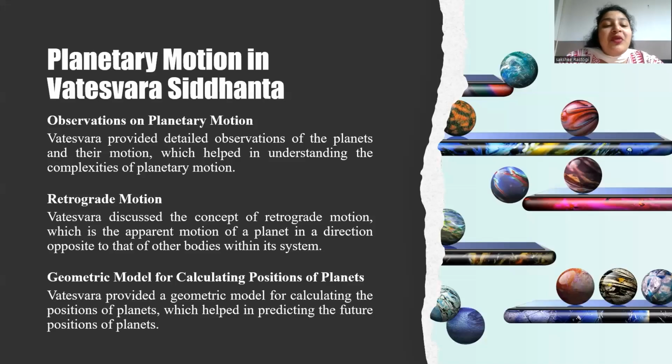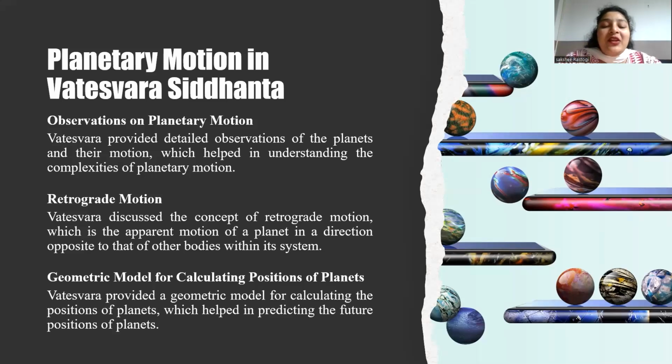So, what do you mean by geometrical models for calculating positions of planets? Vateshwar Siddhanta presents a geometrical model for calculating the positions of planets, which is based on the epicycle theory. The model uses epicycles, which are small circles around the planet's orbit, and the deferent, the larger circle centered on the Earth around which these epicycles rotate. Eccentricity is the distance between the Earth and the center of the deferent. Apogee and perigee are the farthest and the closest points of the planet from the Earth.